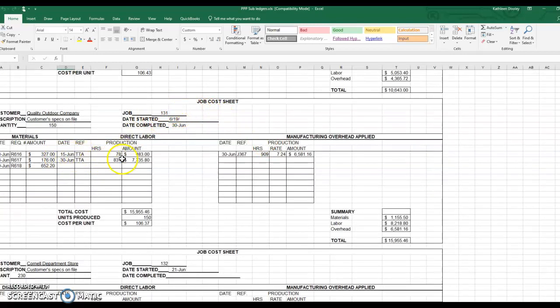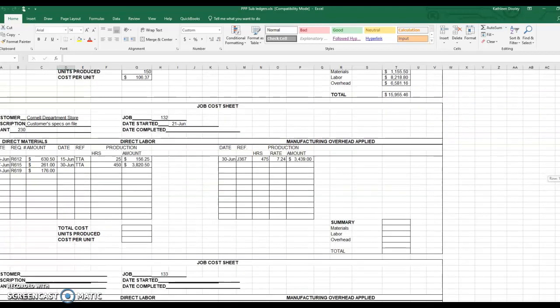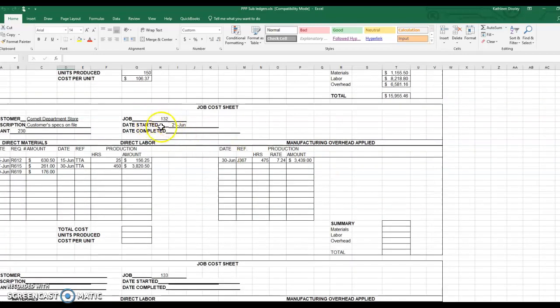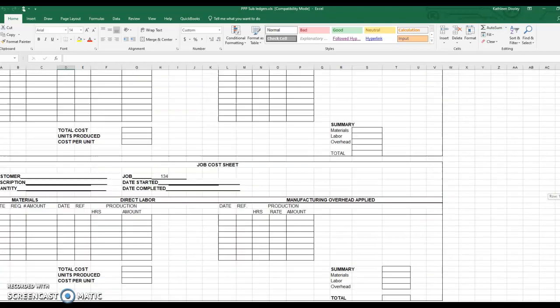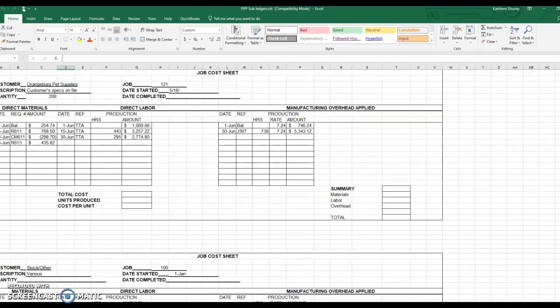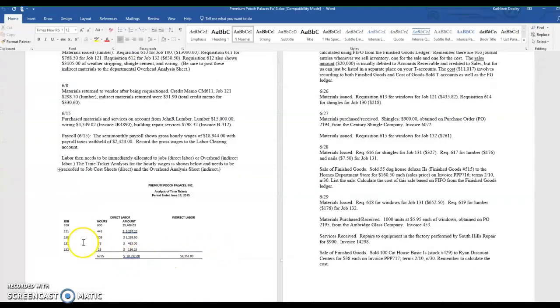On June 15th, we had 78 hours, $483 of gross wages. Okay, job 132, we had 25 hours at $156.25, and we don't have anything further. So we've now gone through all of these jobs and their hours and their amounts and put them in the direct labor. Okay, now we need to put this indirect labor onto the overhead analysis sheet.